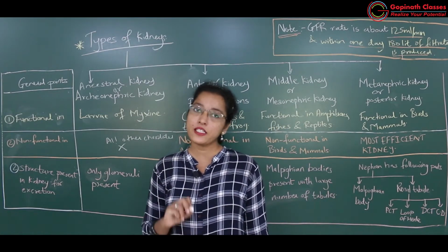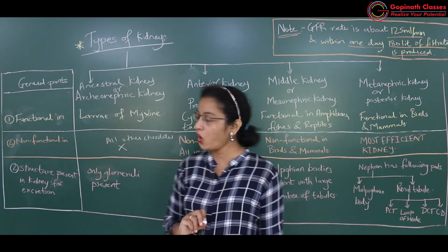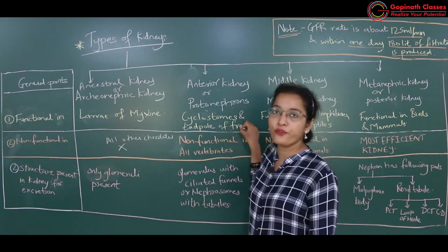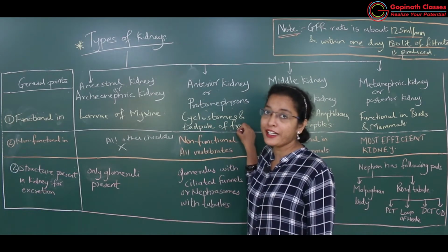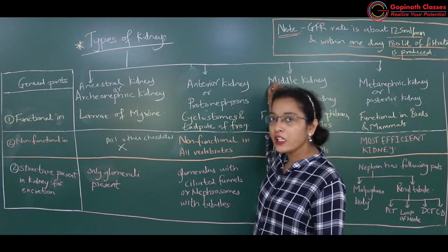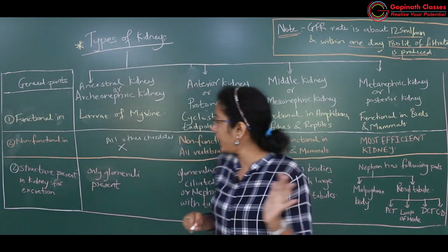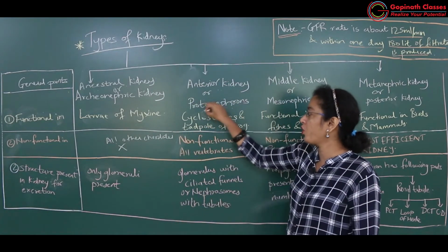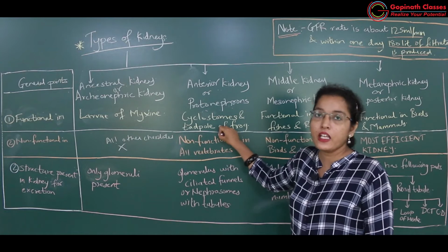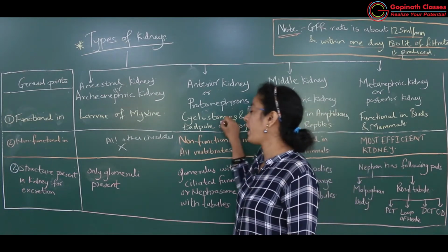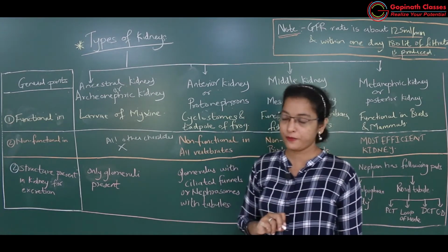Tadpole larva is aquatic. Frog is an amphibian, but in adult amphibians the middle kidney, that is the mesonephric kidney, is there, wherein the anterior or protonephric kidney is seen in the tadpole of frog and cyclostomes.